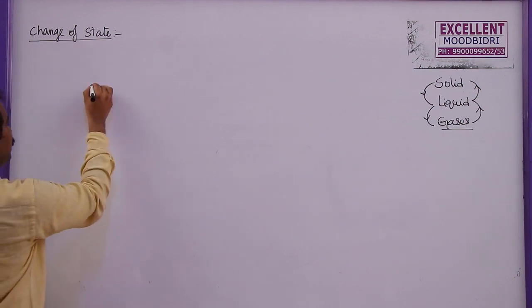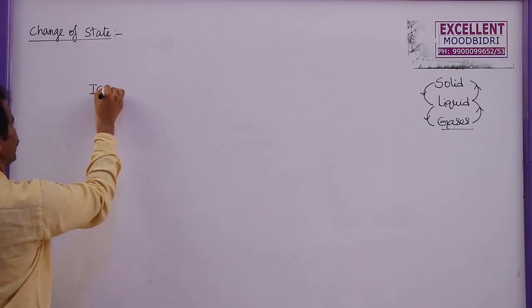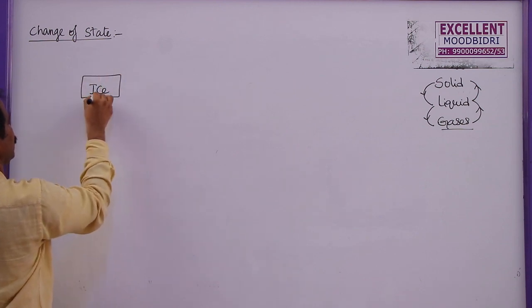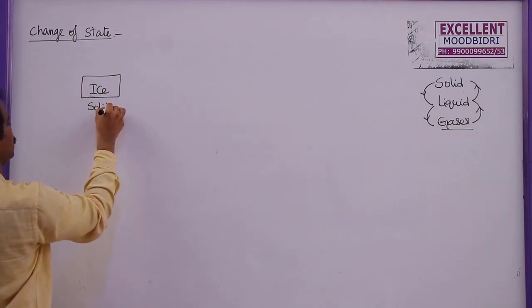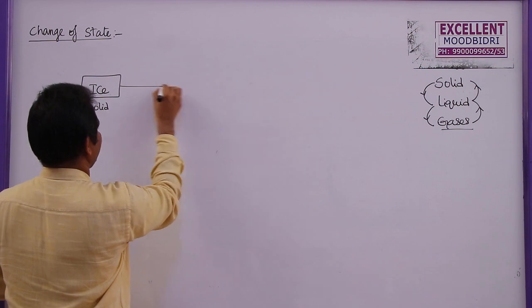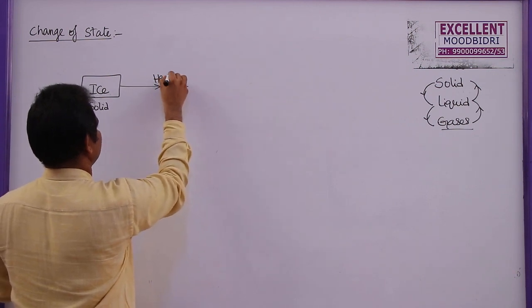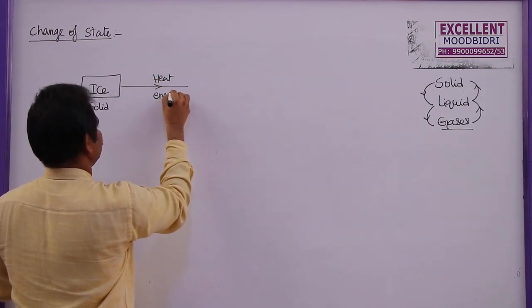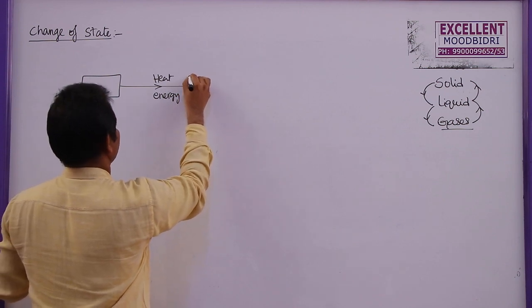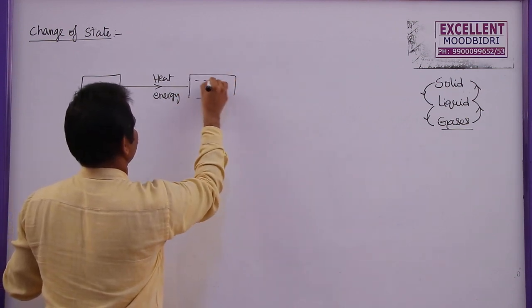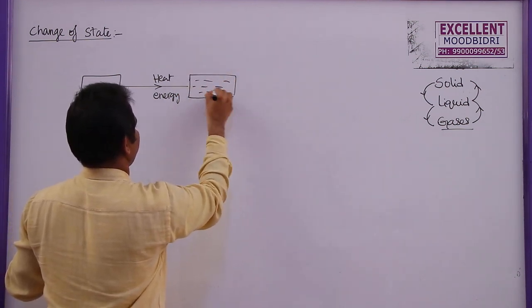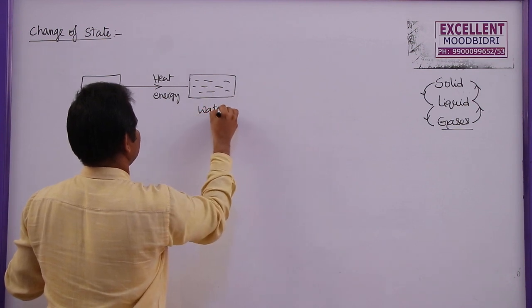Now, let me take some ice cubes here. This is an ice cube. So this is an example for solid state. And if you supply heat energy to this one, this ice cube will melt into water here. So this is the liquid state.